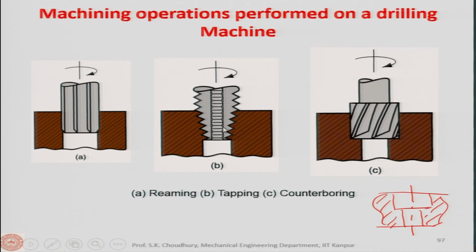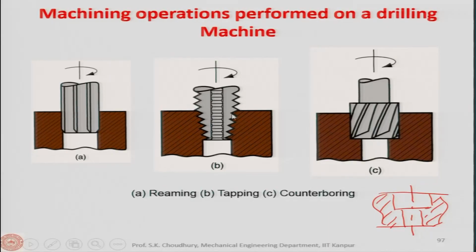Now, in case of tapping, you can see that here the diameter of the tap is increasingly more, because this part is making the rough operation, and the subsequent teeth of the tap are making the finish operation. So finally, what you are getting is the drilled hole, and the tapped hole of the maximum diameter. The thread diameter will be according to the maximum diameter of the tap that we have, and the rest of it is for guiding purposes.